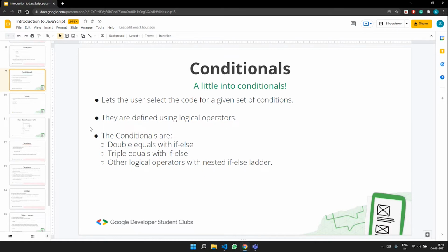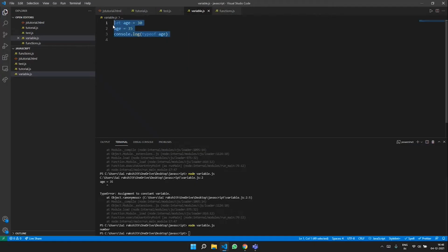And now let's discuss exactly this difference, the double equals with if-else and triple equals with if-else. So let me clear this and write a small piece of code to tell you the difference between double equals and triple equals. It is slightly important when we consider interviews.